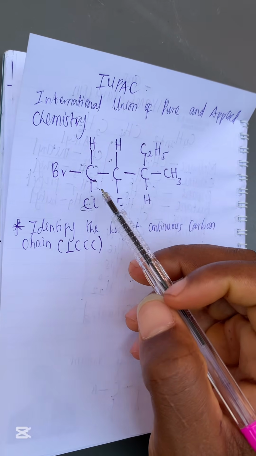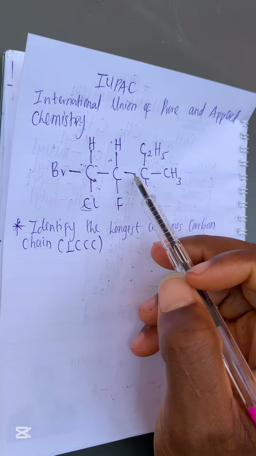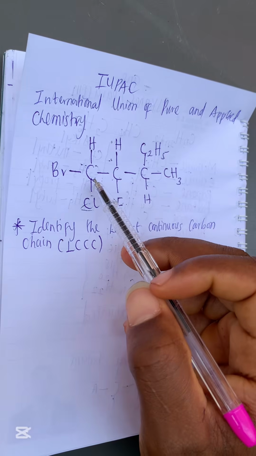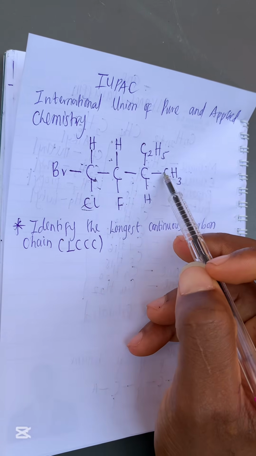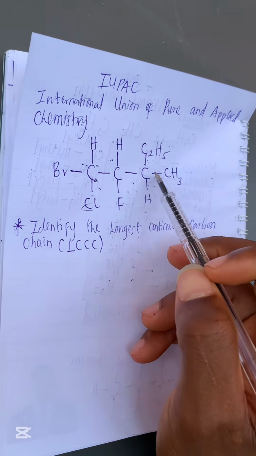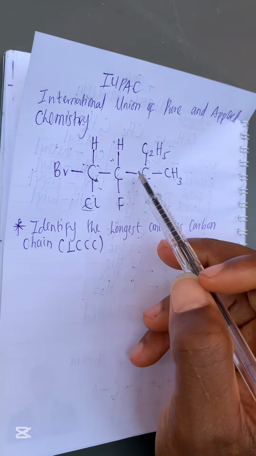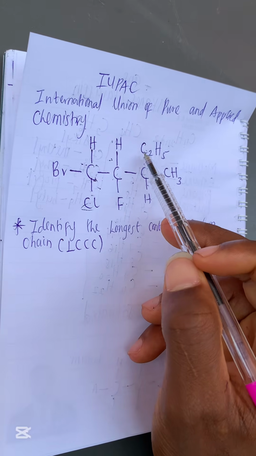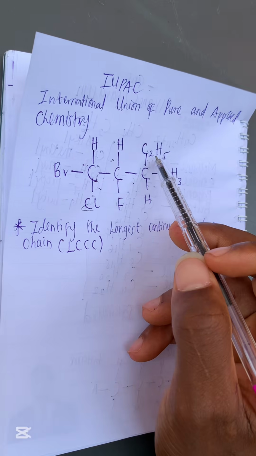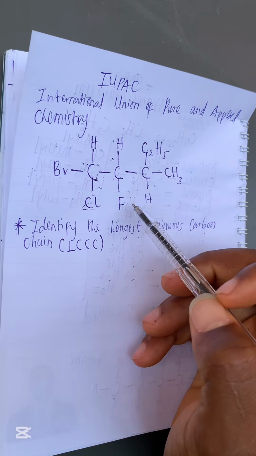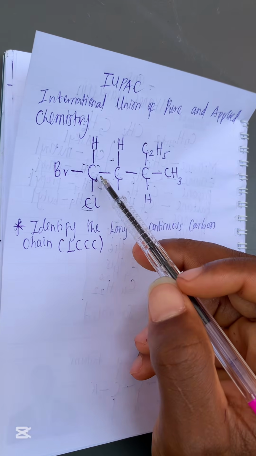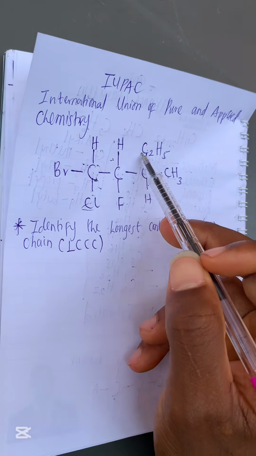For this particular example now, let us count carbon bonding to carbon. One, two, three, four. If we count it straight, we will get four, right? But we can also count it to the top because this is a branched chain. One, two, three, four, five. If we count straight, we'll get four, but if we count to the branched side, we'll get five. So now we need to take the higher one because we need the longest continuous carbon chain. So this is going to be our carbon chain. One, two, three, four, five.